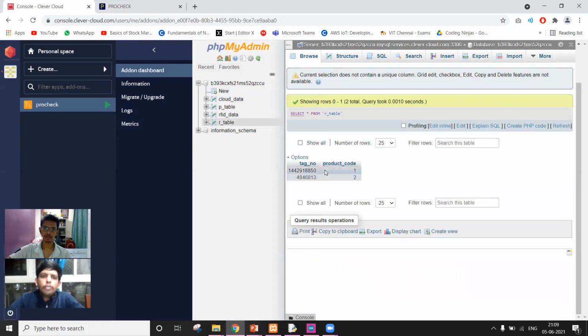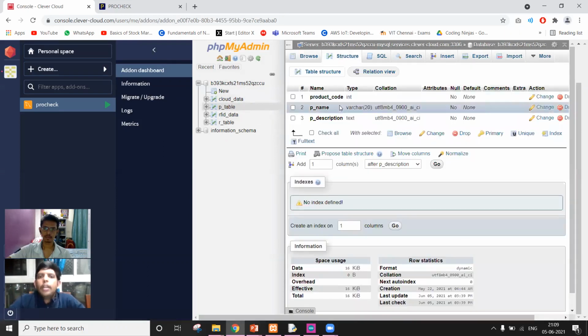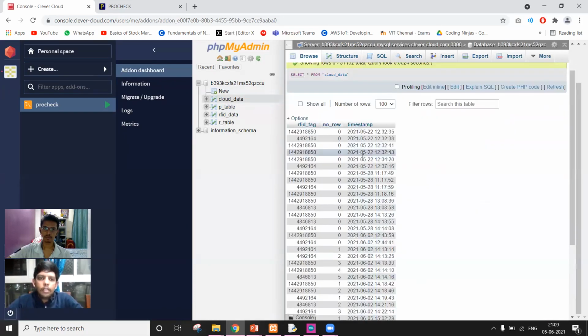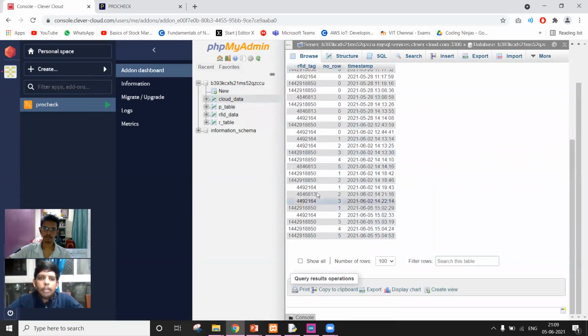This tag number gets mapped in the P table row, where it is mapped with its corresponding name and description. So it's a 3-layer check of whether it's the right product or not. Each and every tag that is scanned gets updated to the cloud data table, so that we can keep track of all the products that have been scanned, with the time. So this is the cloud data table, if you can see.